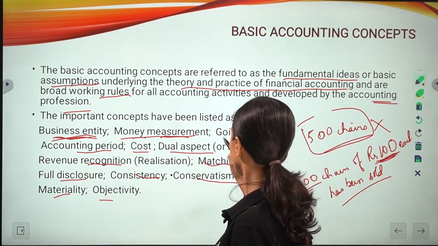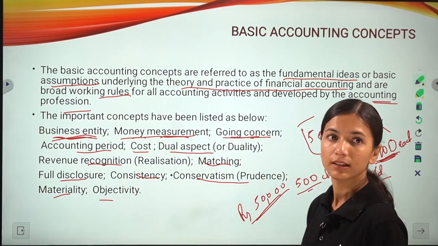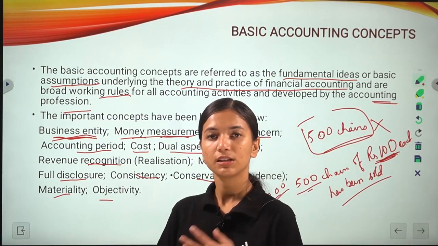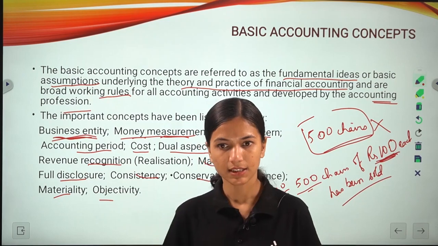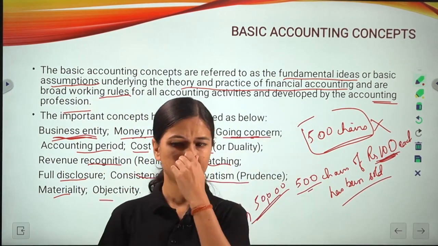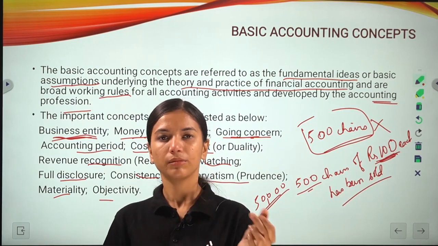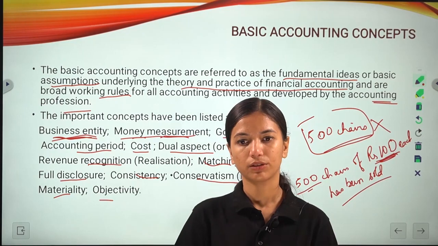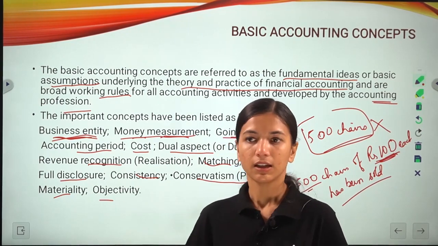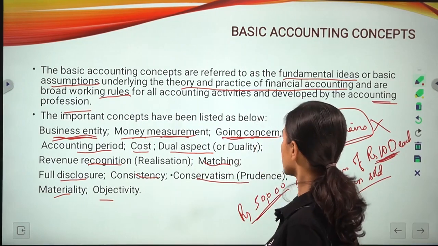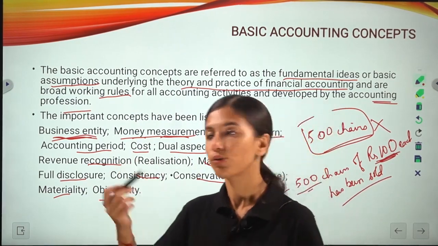Next, you have the going concern concept, which means the business should go on. The business should not stop. If it has started, it should go on for a prolonged period. Yes, some businesses may shut down due to ongoing losses, but according to this concept the business must go on.